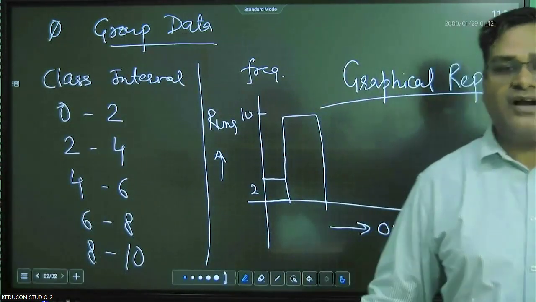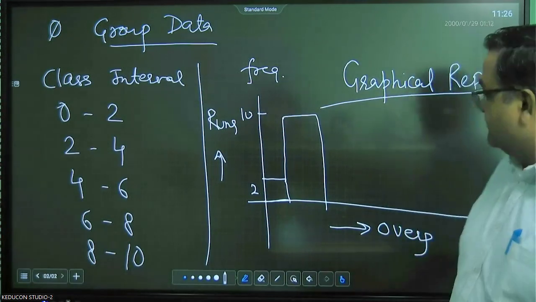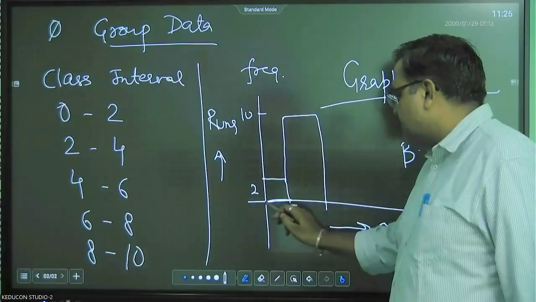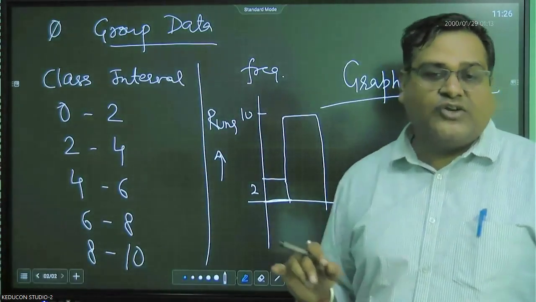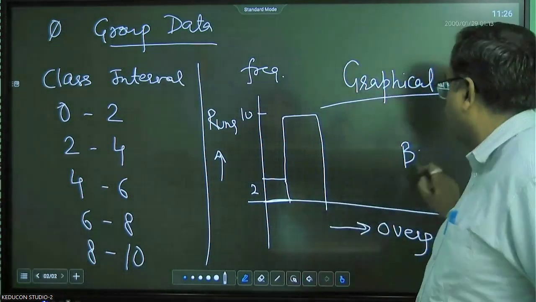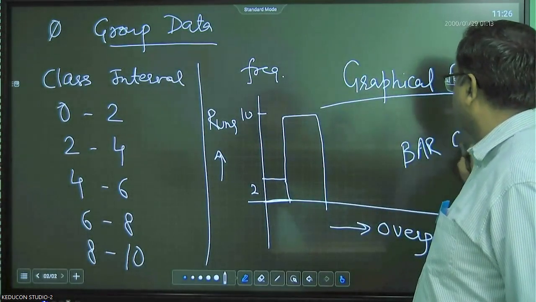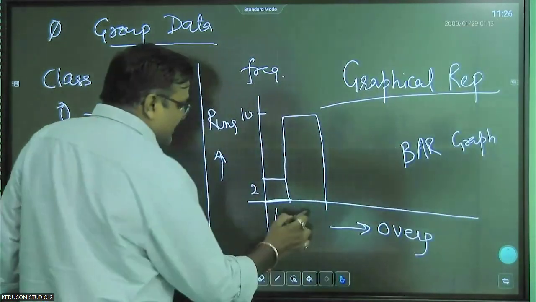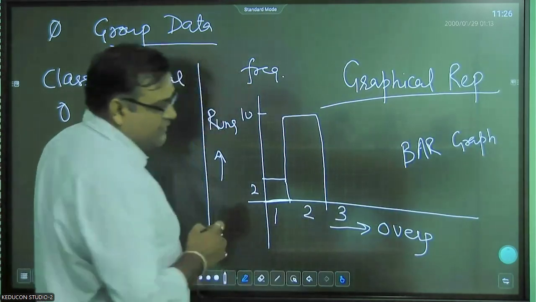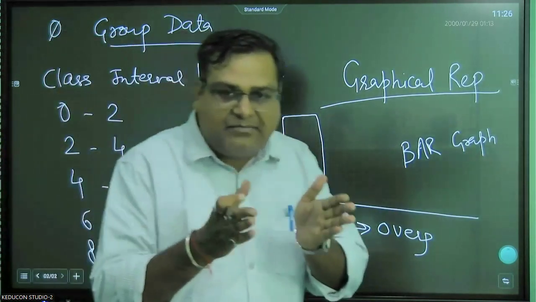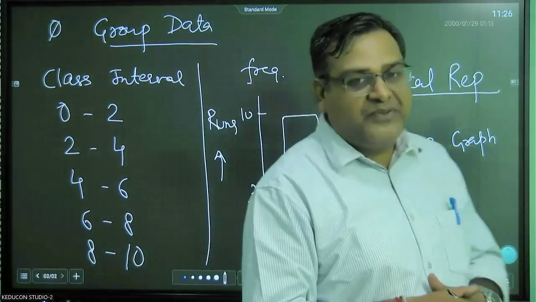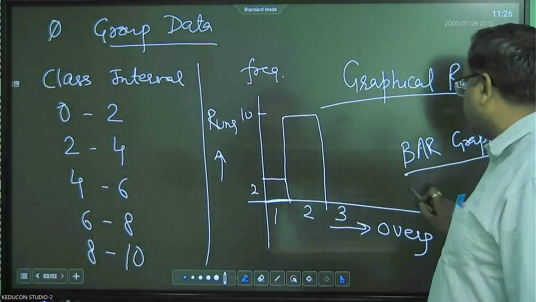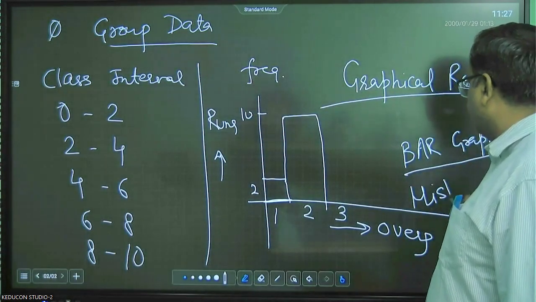Now this type of graph is known as a bar graph, right? This is the first over. This is the second over. This is the third over, right? Generally, a bar graph has a gap between the two rectangles, but here there is no gap, right? When there is no gap, this bar graph becomes a histogram, right?